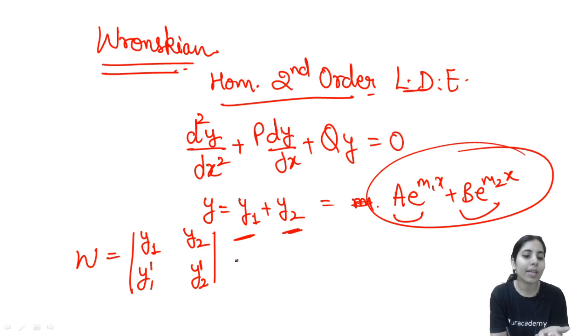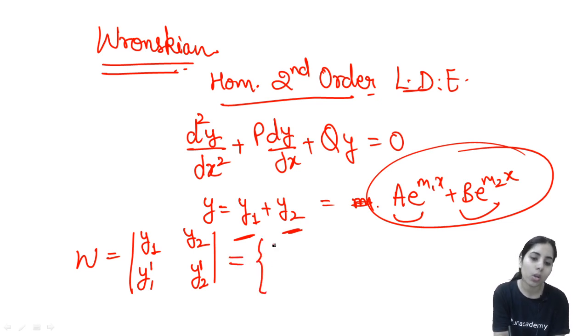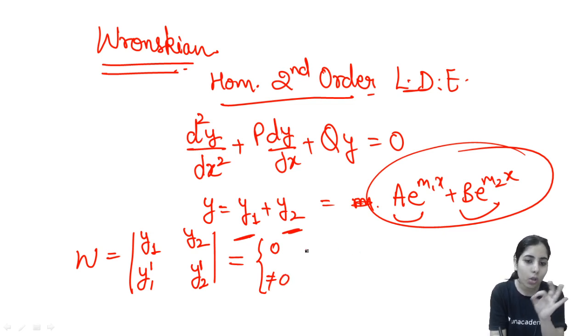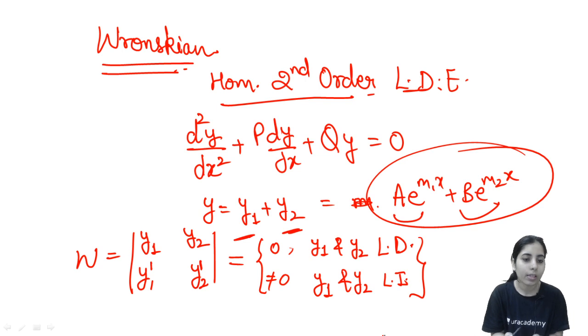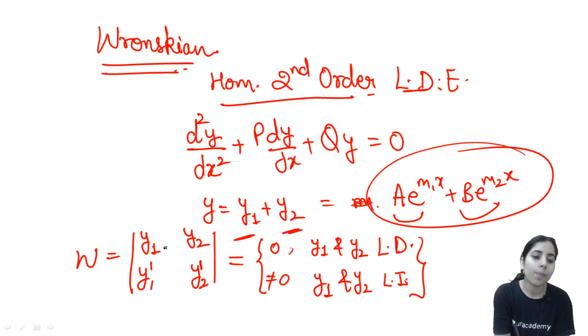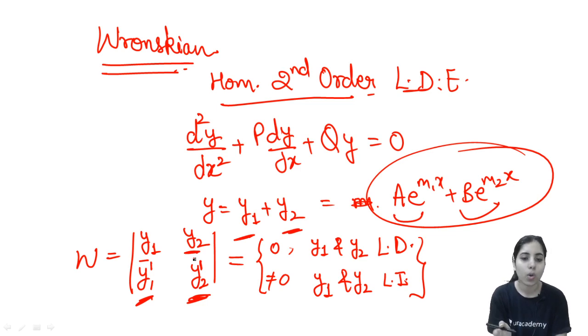Now what does this Wronskian tell us? The Wronskian value can be 0 or not equal to 0. When it is equal to 0, it means the solutions y1 and y2 are linearly dependent on each other. Otherwise, if it is non-zero, then y1 and y2 are linearly independent. So it provides you information about the solutions you get. Clear? This is how we write the Wronskian, by writing the solutions in the first row and their differentiation in the second row, and that's how it provides you this information.